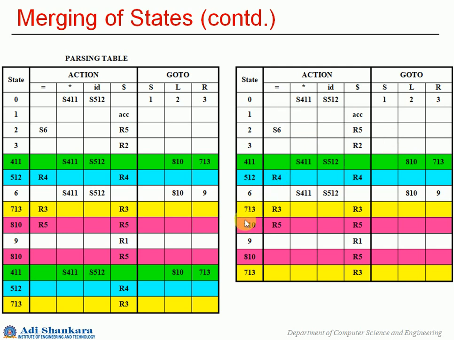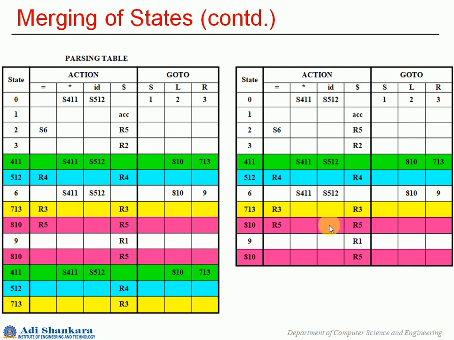Now let us see 713. So in 713 you have 2 rows. So it is a similar case to 512. You have R3 here, you don't have anything in this particular cell, but here you have R3 in both, and you don't have anything in the go to section. Okay, so what you should do is just remove the second row for 713. So I'll just remove it. Okay, now you have the third merge ready.